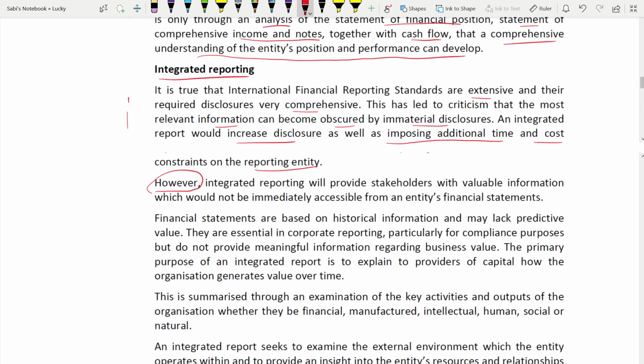Or you could do it the other way around: first list all the advantages and then talk about the drawbacks. These are the limitations in integrated reporting. Like that also you can answer. It's your choice. Marks will not be cut for that. You will still get the same marks. I'm just telling you the ways you can write this question.